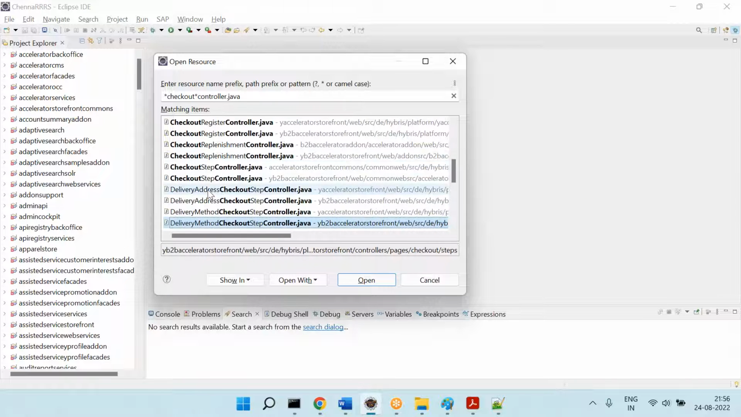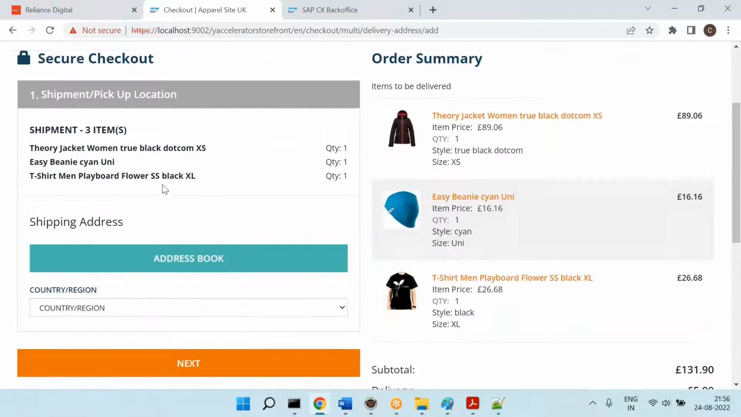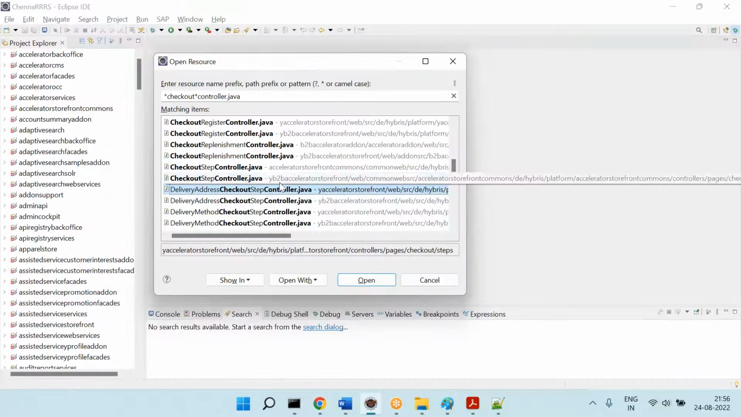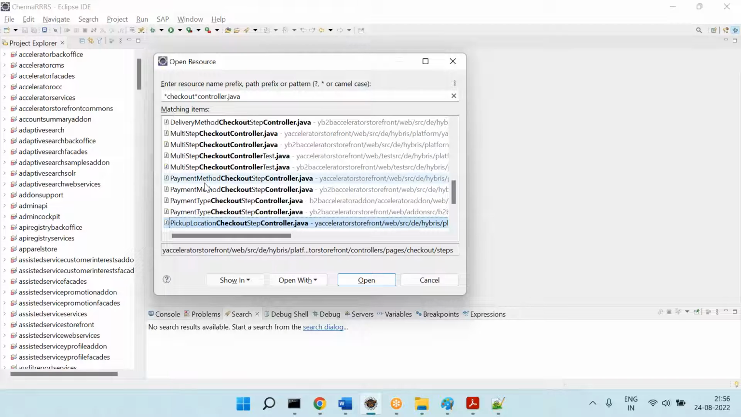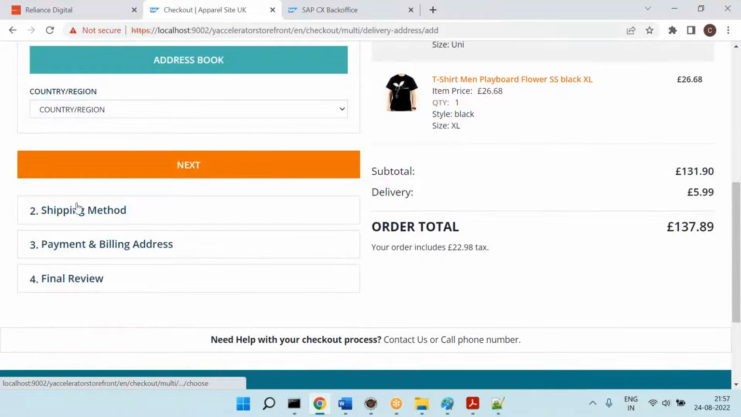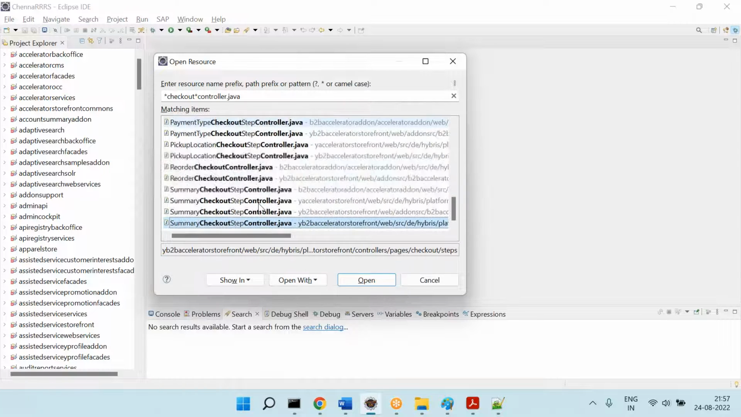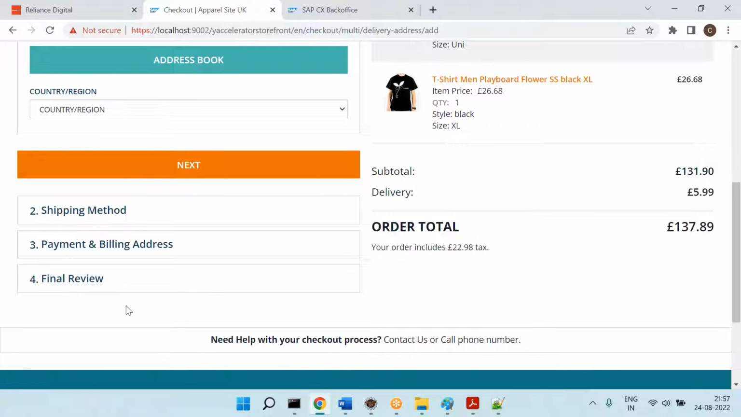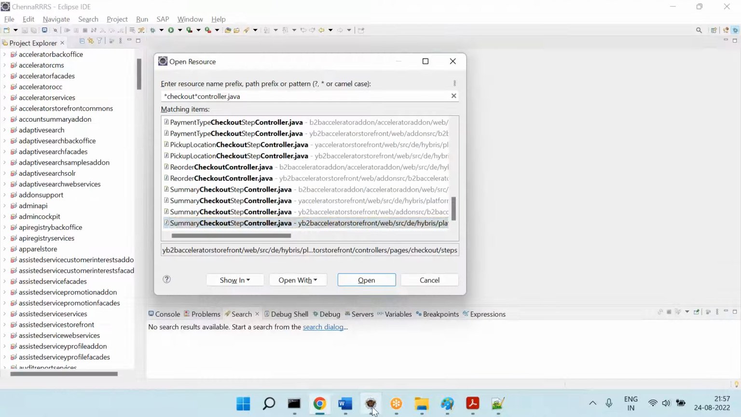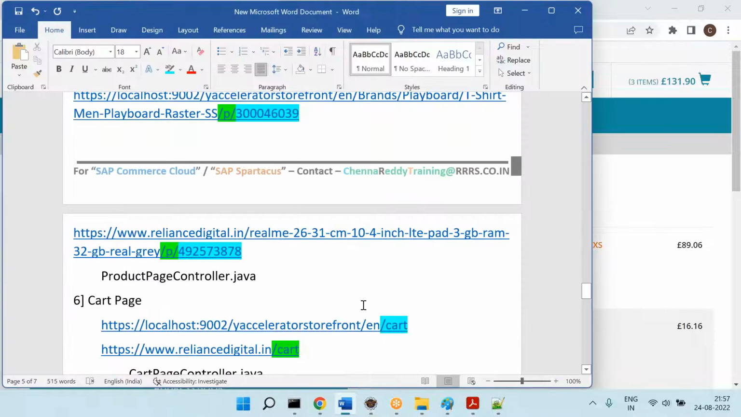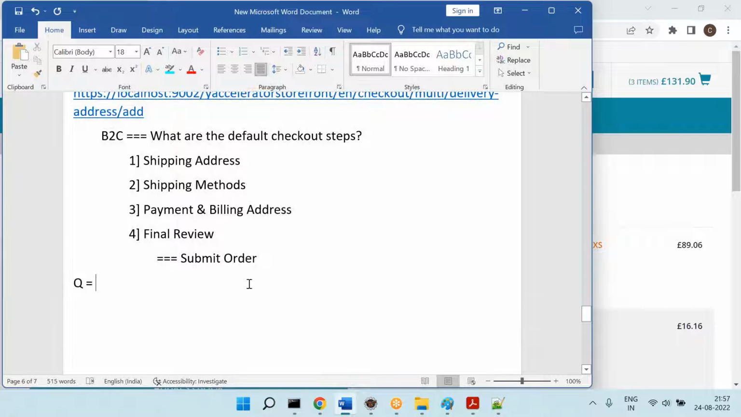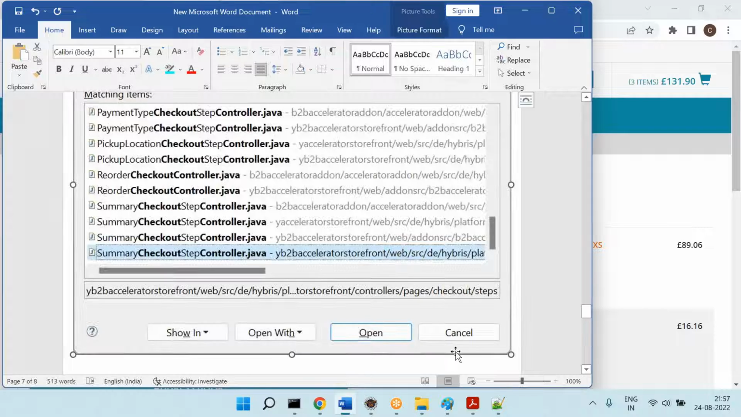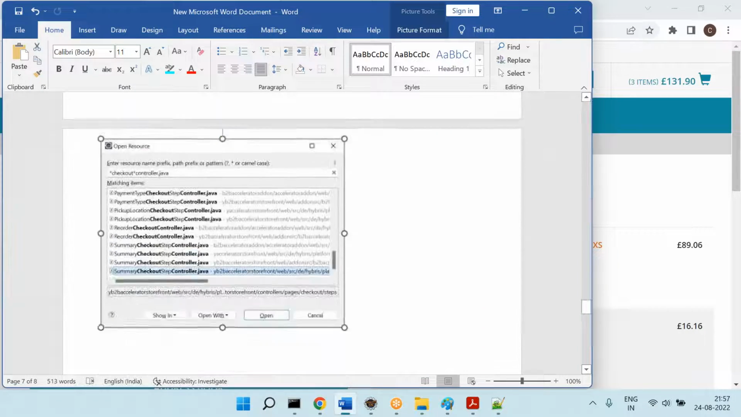Okay, then you have an option to enter the delivery address. Can you see? You are entering the shipping address. Okay, then you have the option to enter the payment controller. And like that, you have different controllers given. Summary is nothing but final review. Like this, you have different controllers for checkout. Is that clear? Is that clear, everyone? Why we have multiple controllers during the checkout? Am I clear? Yes, sir.